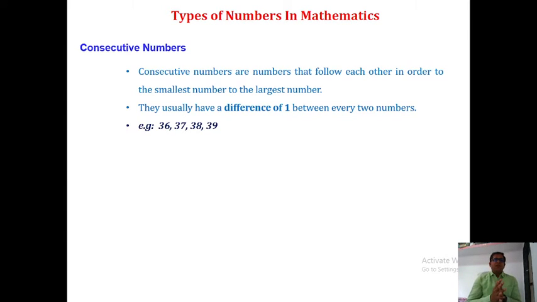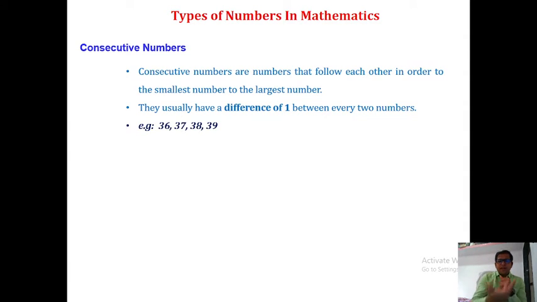It means 1, 2, 3, 4, 5, 6, 7, 8, 9, 10. These are all consecutive numbers, connected to each other with a difference of 1. Here is one more example: 36, 37, 38, 39.